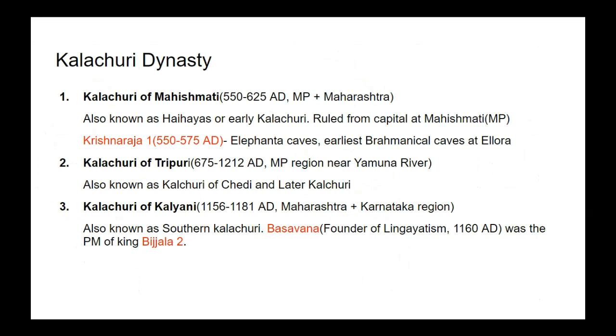Kalchurya of Mahismati ruled from 550 AD to 625 AD in Malwa and Maharashtra region. They were also known as Haihayas or early Kalchurya. They ruled from capital at Mahismati in MP. Krishnaraj I was the important ruler of Kalchurya of Mahismati. He ruled from 550 AD to 575 AD, and Elephanta caves and earliest Brahmanical cave at Ellora were built during the time period of Krishnaraj I.